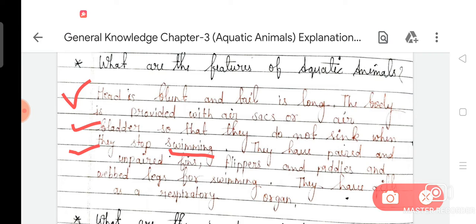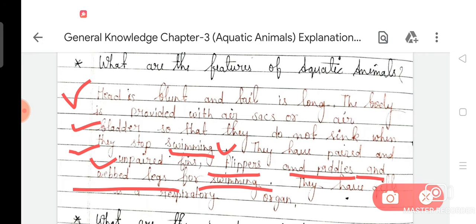Do you like to swim? Yes or no? I think yes. They have paired and unpaired fins, flippers and paddles and ovate legs for swimming. They have gills as a respiratory organ.